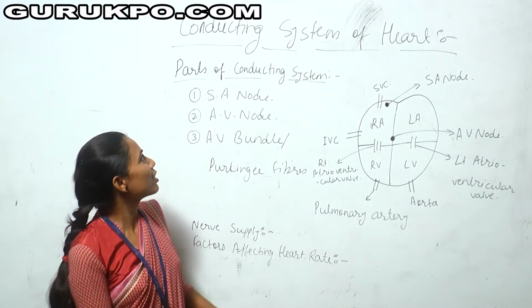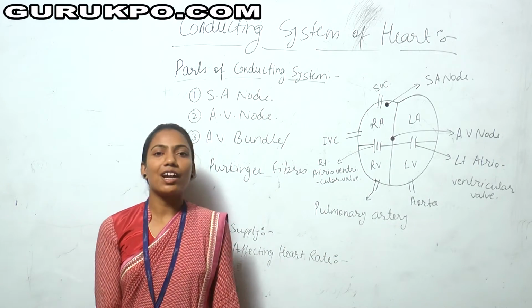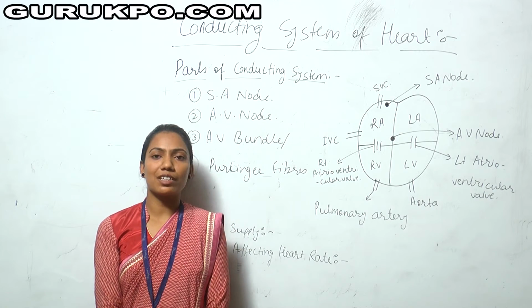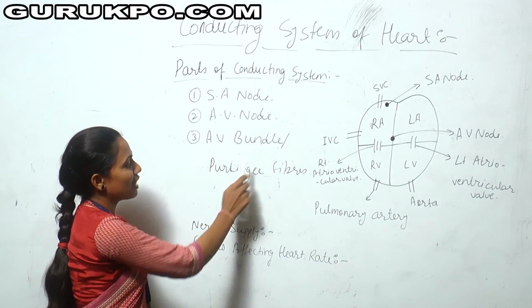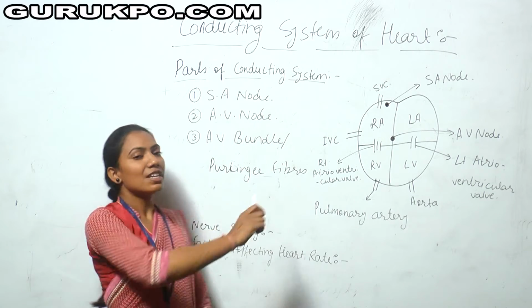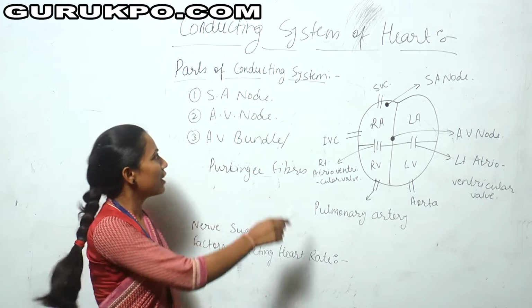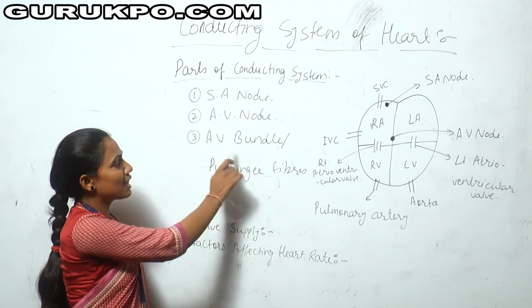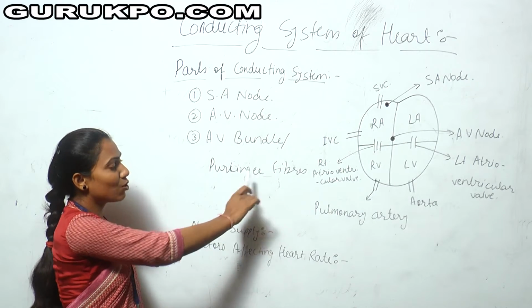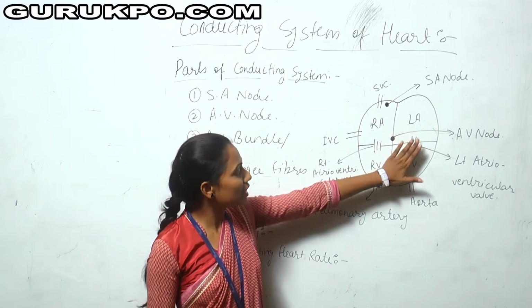Next we will discuss the parts of the conductive system. There are main parts of the conductive system: first of all, the SA node, AV node, AV bundles and Purkinje fibers. SA node means sinoatrial node, next the AV node, atrioventricular node, AV bundles, atrioventricular bundles, and Purkinje fibers.